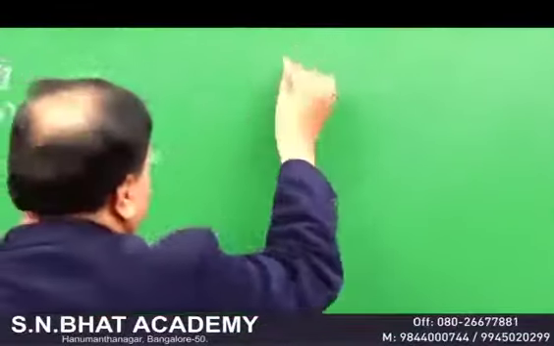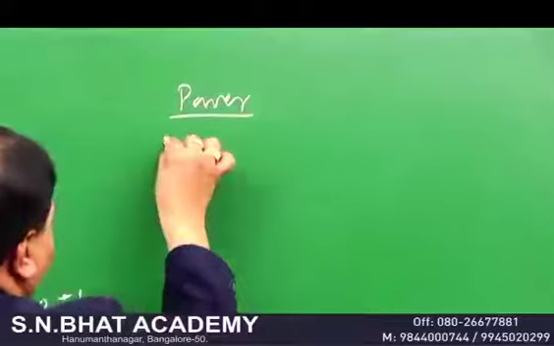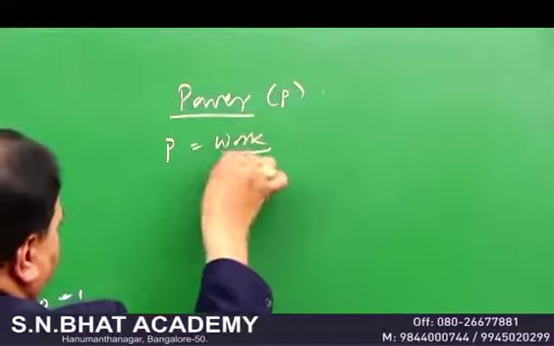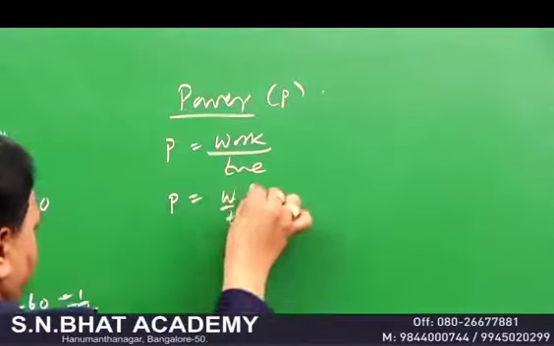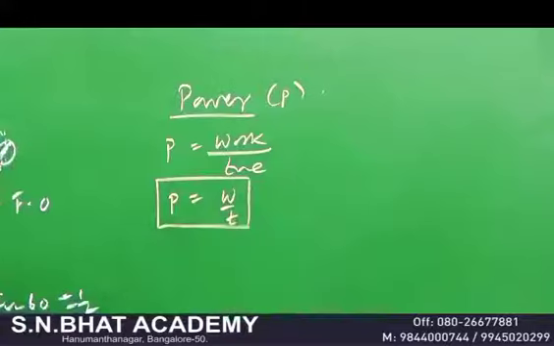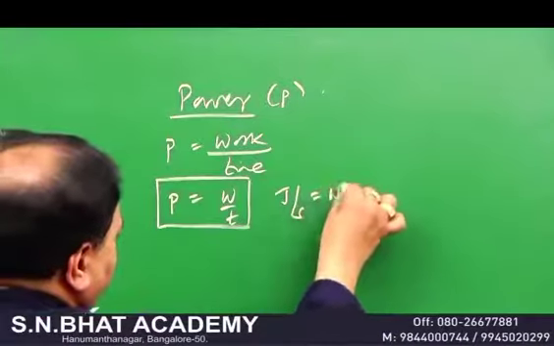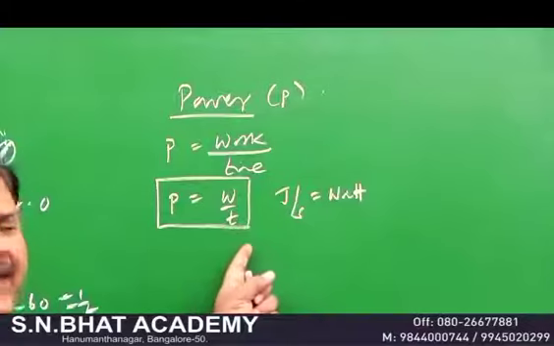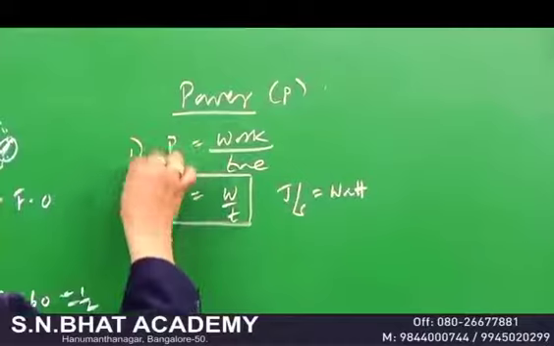Now you come to the power. You know that the basic definition of power P is the rate of doing work, or work by time. Therefore, P is equal to W by T. This is called rate of doing work. At what rate you are doing the work is important. So the unit of power is joule per second, and we call it a watt. It's very important. So this is the first definition of power, that it is the rate of doing work.